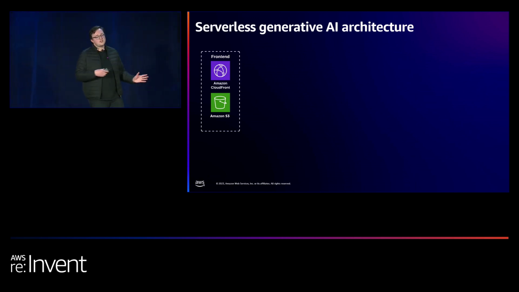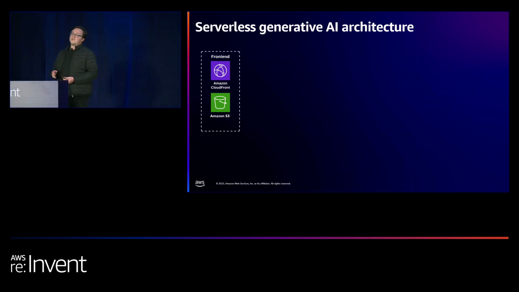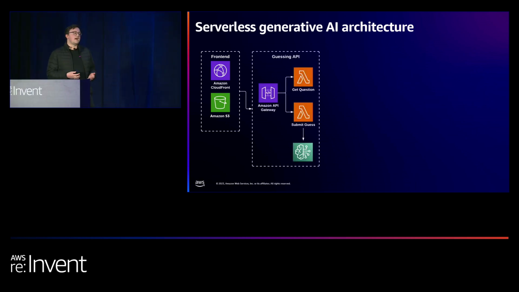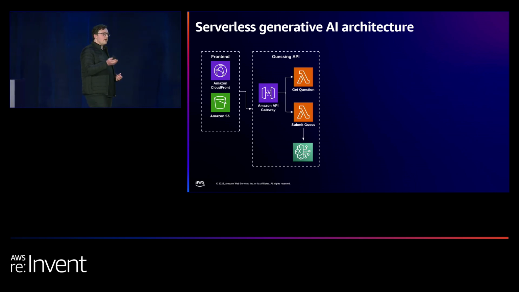I'm a big fan of shifting undifferentiated heavy lifting, reducing total cost of ownership, and enabling developer experimentation. Our front end is fully serverless. So we've got CloudFront as a CDN, which is handling the caching of our front-end resources. Then we built a React application that's hosted in S3. We then have the guessing API, so using API Gateway as a fully serverless API Gateway. It was the API Gateway REST version.